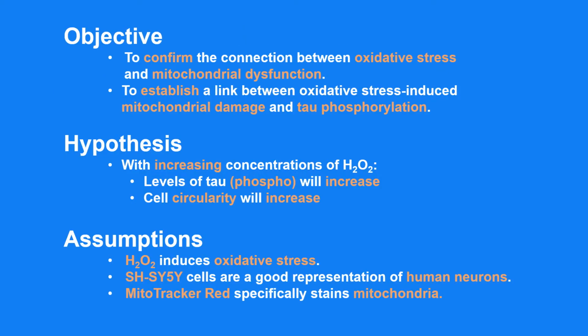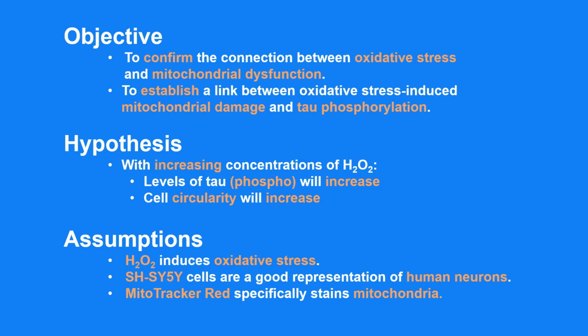The main objective of this project can be divided into 2 parts. The first is to confirm the connection between oxidative stress and mitochondrial dysfunction. This would allow me to be certain that my model is correct and that this oxidative stress could be linked to my next step, which is to establish a link between oxidative stress-induced mitochondrial damage and tau phosphorylation. This would allow for a greater understanding of AD's pathology and give me options for further research.